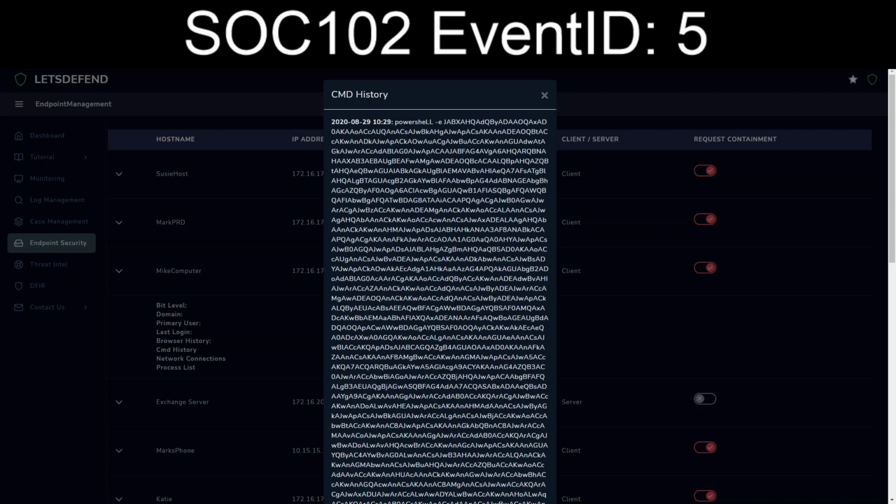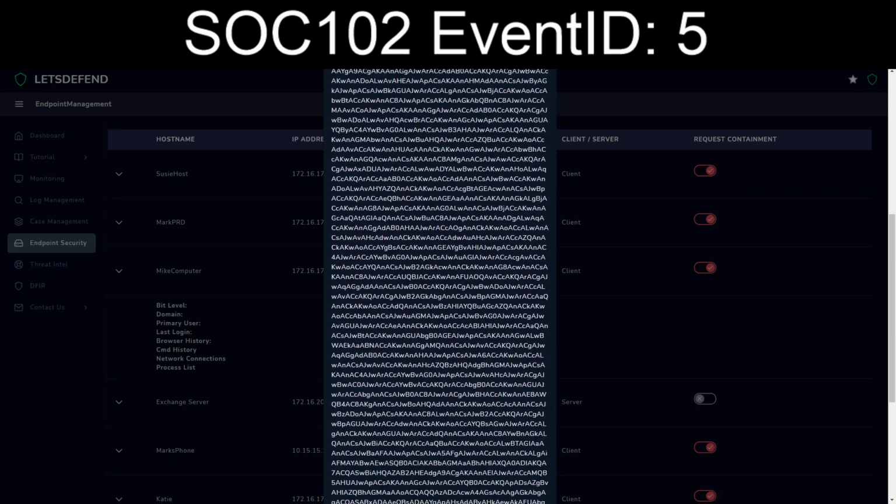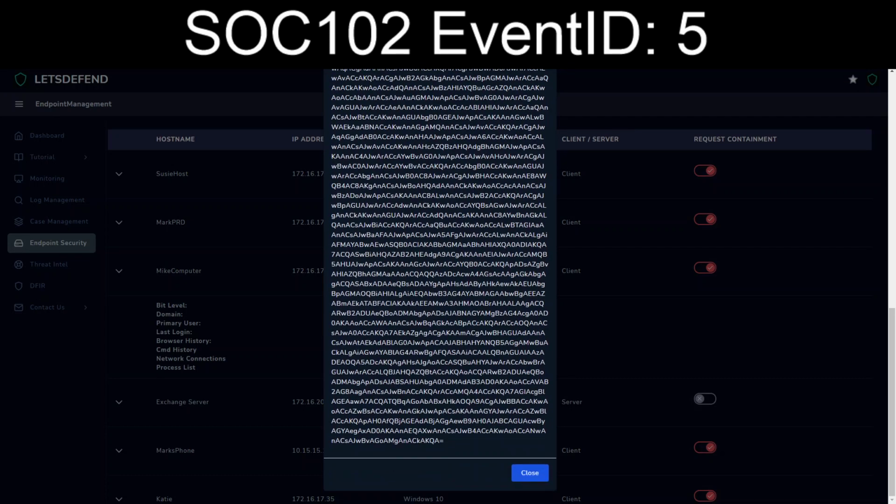This alert fired at, wow, that's a disparity. It's supposed to be the 29th, which this is, but this alert fired at 10:50. It looks like this started to run at 10:29. So what was the machine doing for, what, 21 minutes, before it actually sat there and signaled that.